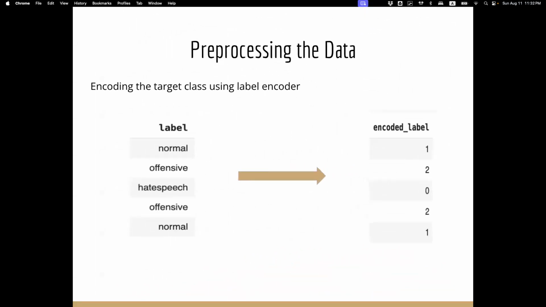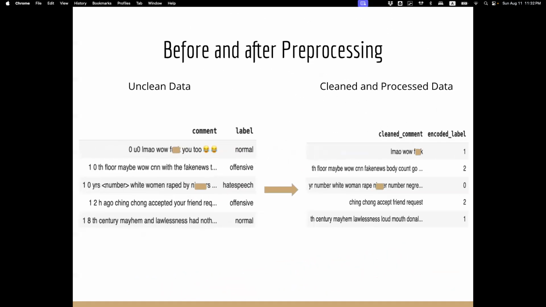As you can see, the encoding resulted in the labels that were in the data set as normal, offensive, hate speech being encoded as 0, 1, and 2. That is necessary to prepare the data to be provided to the model. And here is the data before it was clean. As you can see, there are emojis and random characters there. After cleaning, a lot of that text was removed.